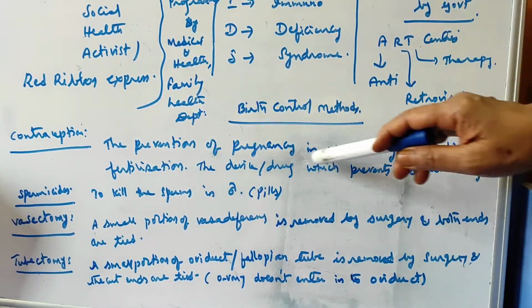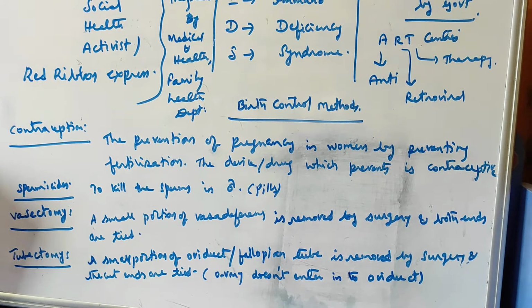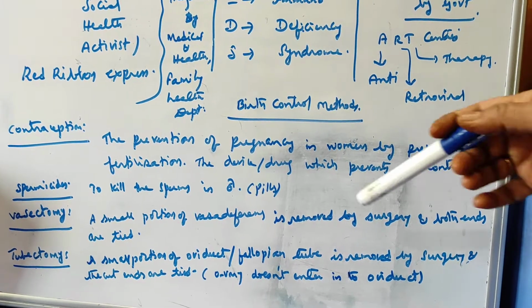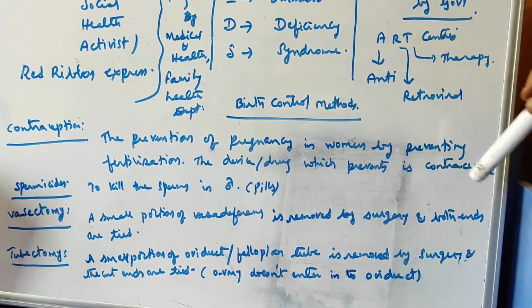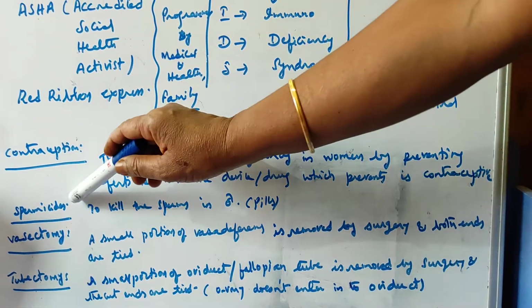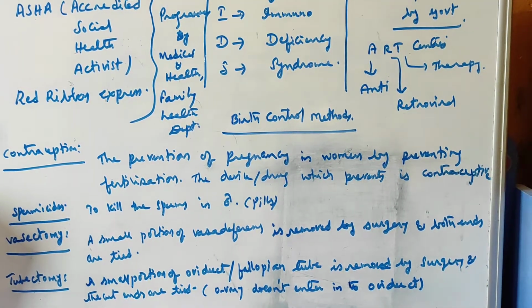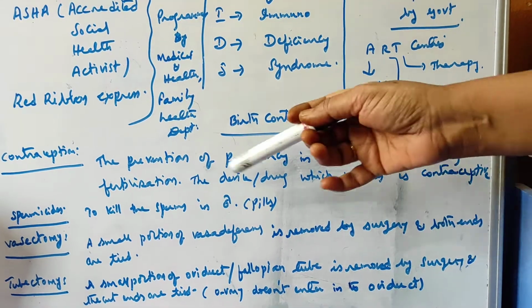So for this, early marriages first of all, then contraception. Actually, it is the prevention of pregnancy in women by preventing fertilization. So here fertilization is stopped, I mean, that is prevented. So this is called contraception, and the device or the drug, whatever we use for this, is called a contraceptive. And spermicides. Nowadays, spermicides are available, and this is used to kill the sperms in male. That is in the form of pills.